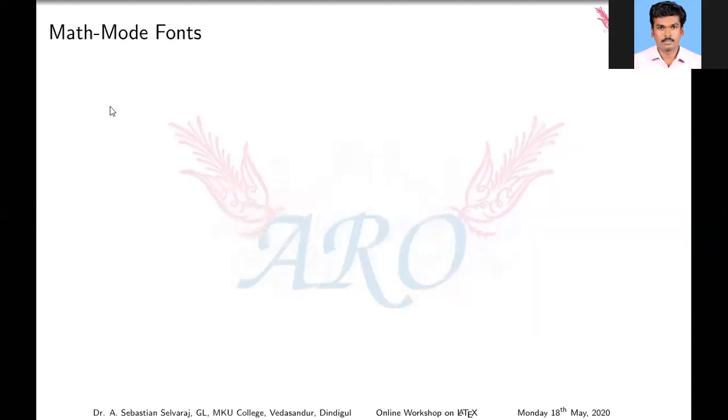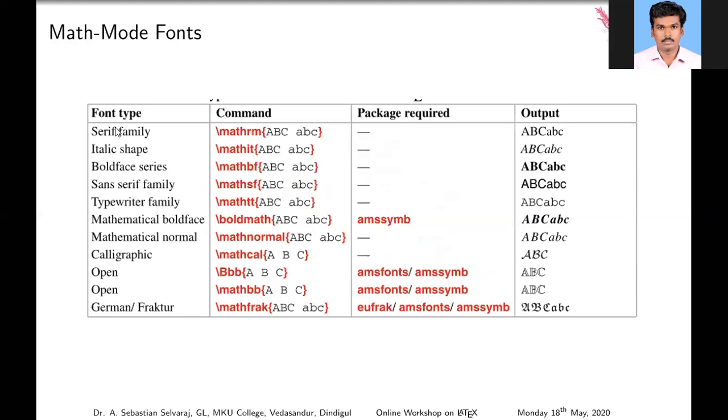So what are the mathematical mode fonts? Serif family is the default one. Suppose you want to use serif family, \mathrm; before that we were using \text. Here \mathrm gives the mathematical content in Roman font. ABC gives the output like this. We don't need any packages for this.